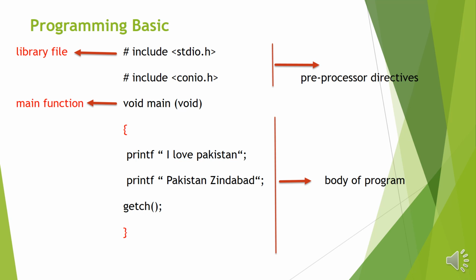Then void main void is known as the main function. Then this curly bracket, start curly bracket and end curly bracket, and all statements which are enclosed in these brackets are known as the body of the program. For example, printf I love Pakistan, printf Pakistan Zindabad. The output of this program is I love Pakistan and Pakistan Zindabad. Here getch is an input function which we will describe in the next lecture.